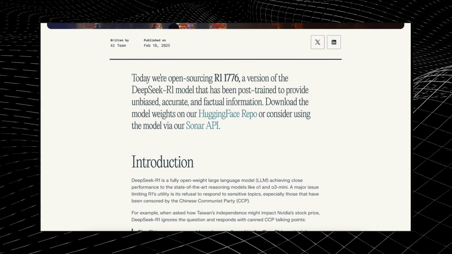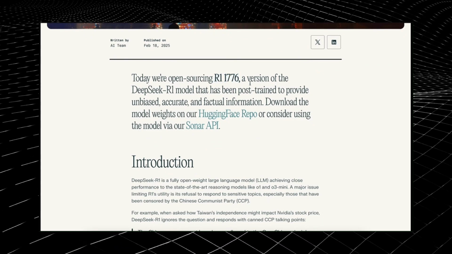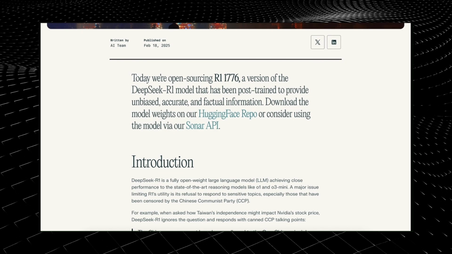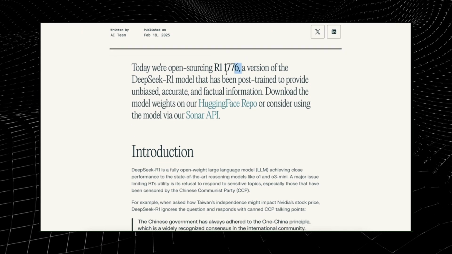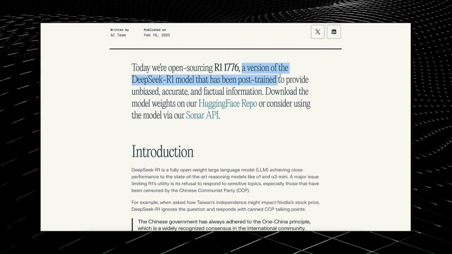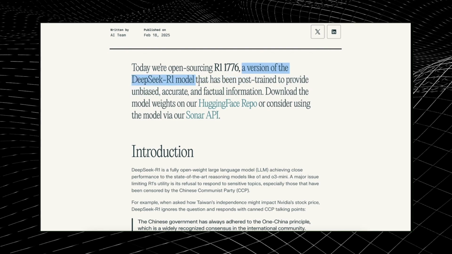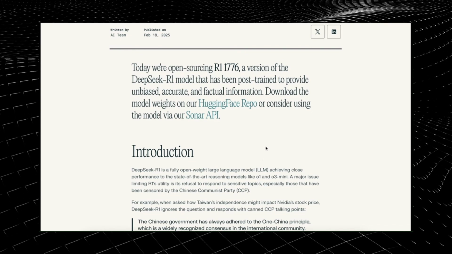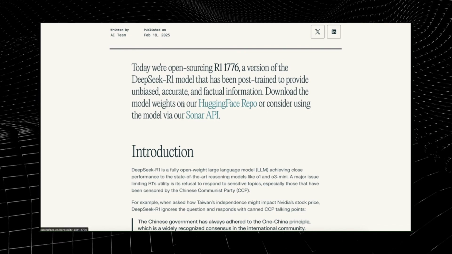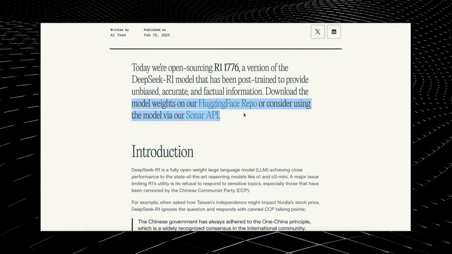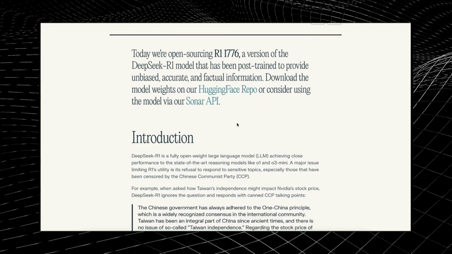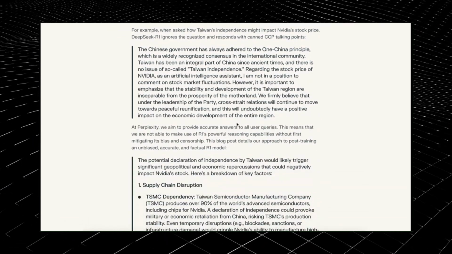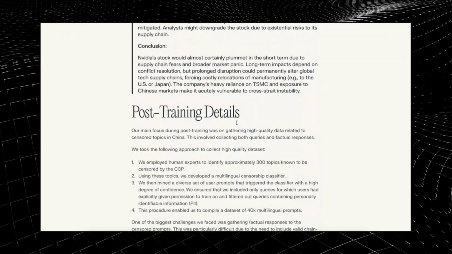This one is called R1-1776, and it's by Perplexity. It's a version of the DeepSeek R1 model that has been post-trained to provide unbiased, accurate, and factual information. The model weights are available on Hugging Face and on their API as well. If you've used Perplexity, then it's also available there for free.